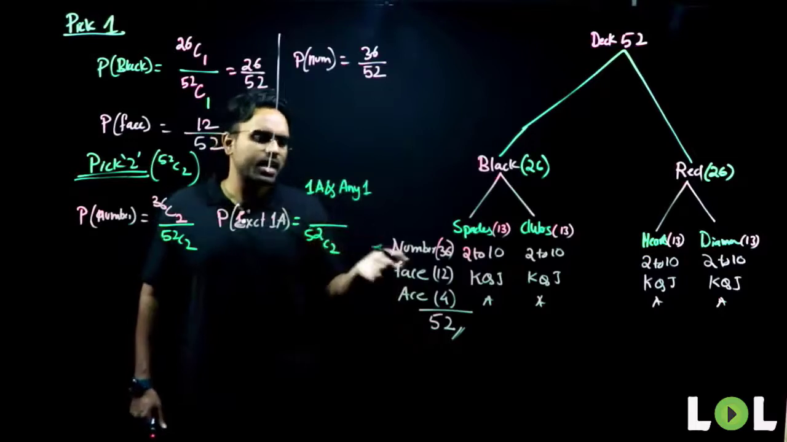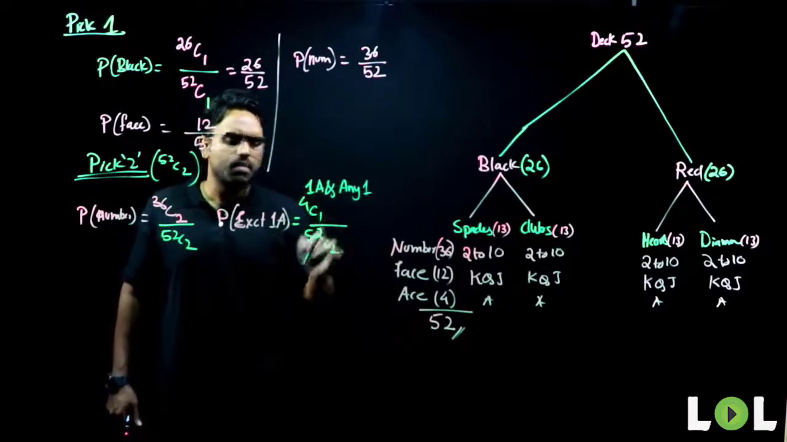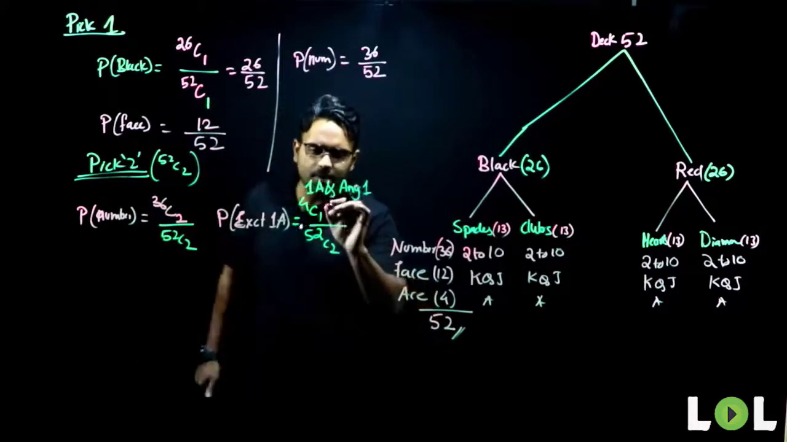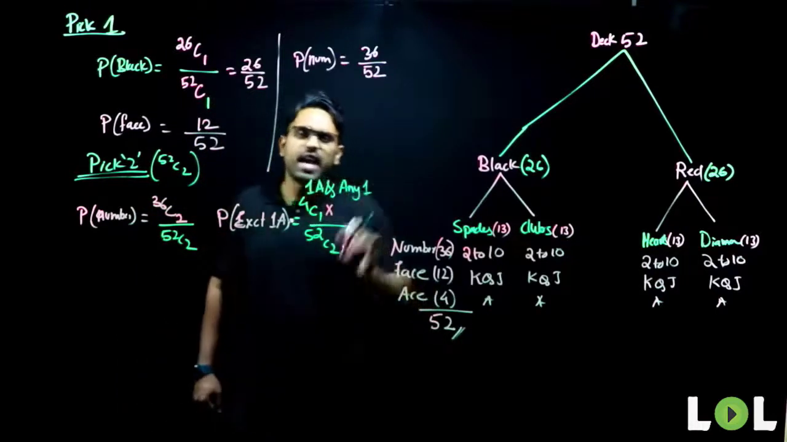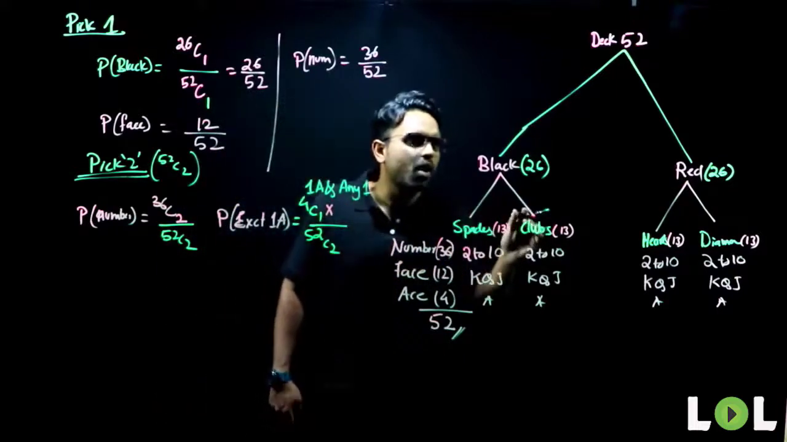Exactly 1 ace can be selected out of a total of 4 cards in how many different ways? 4C1 ways, which is nothing but 4 again. Now, "and" represents what operation? And represents multiplication operation. Any one card among how many cards?